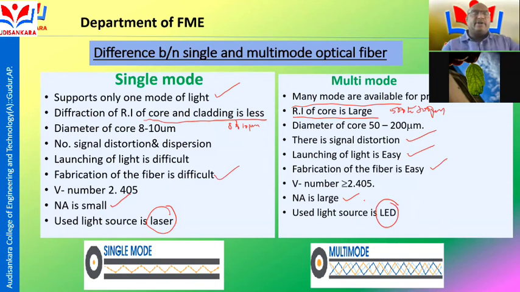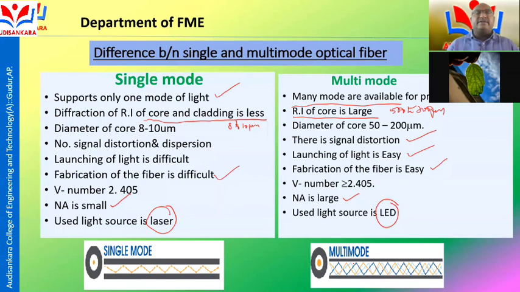In single mode step index fiber, the signal propagates in only a single mode from one place to another place continuously. In the multi-mode fiber, the signal passes from one place to another place with more than one mode of signal. That is the difference between single mode and multi-mode fiber.